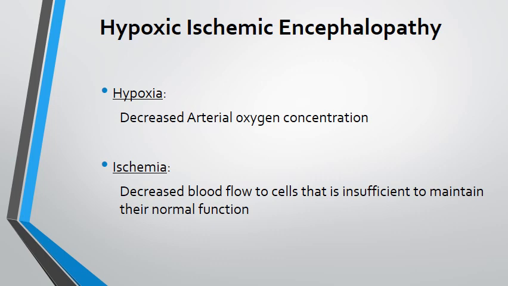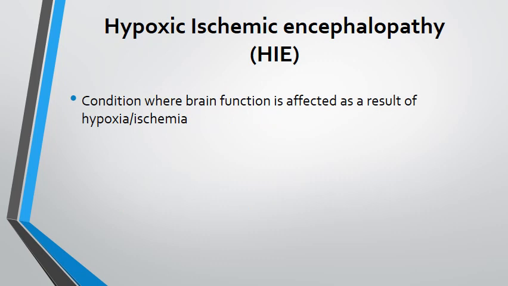So if there is decreased blood flow, there would be insufficient supply of metabolites to maintain the normal function of the cells. So this combination of hypoxia and ischemia, when it leads to brain dysfunction, this is what we call hypoxic ischemic encephalopathy in the context of neonatal care.